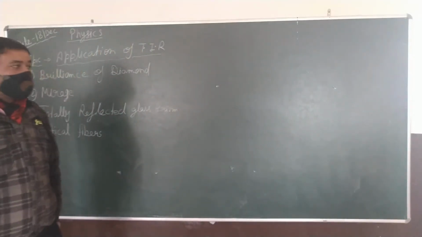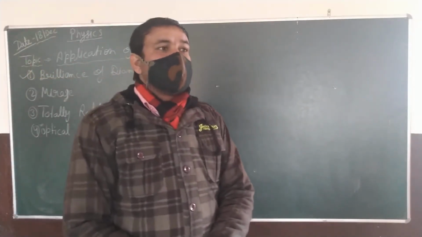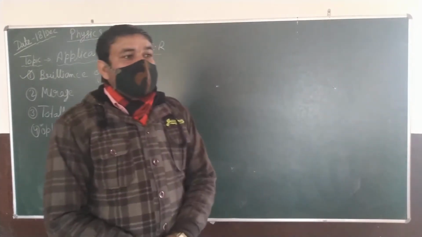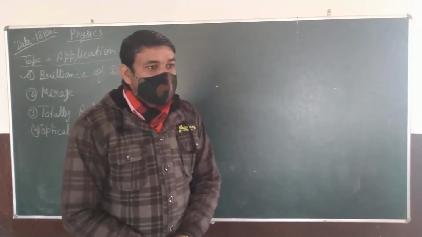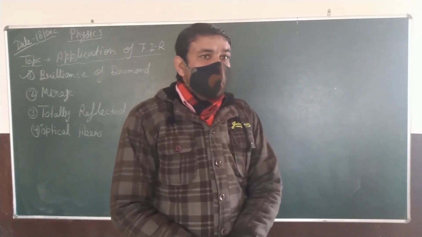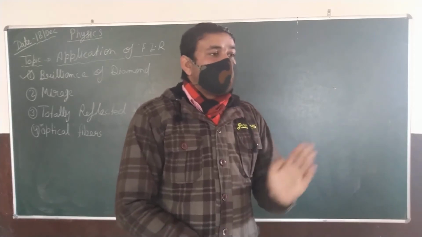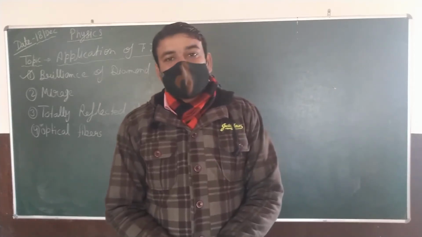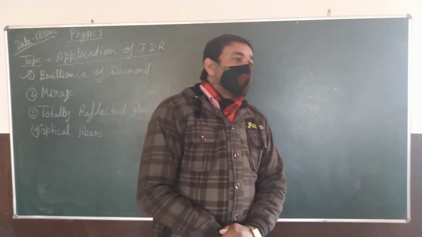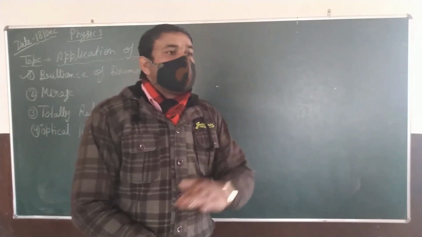Students, our today's topic is application of TIR. In the previous class, we have learned TIR. TIR means total internal reflection. The condition is that the light should travel from the denser medium to the rarer medium, and when the light falls with an incidence angle which is greater than the critical angle, we observe the light is internally reflected back in the denser medium, and in such a way there is no loss of energy in the reflected light.